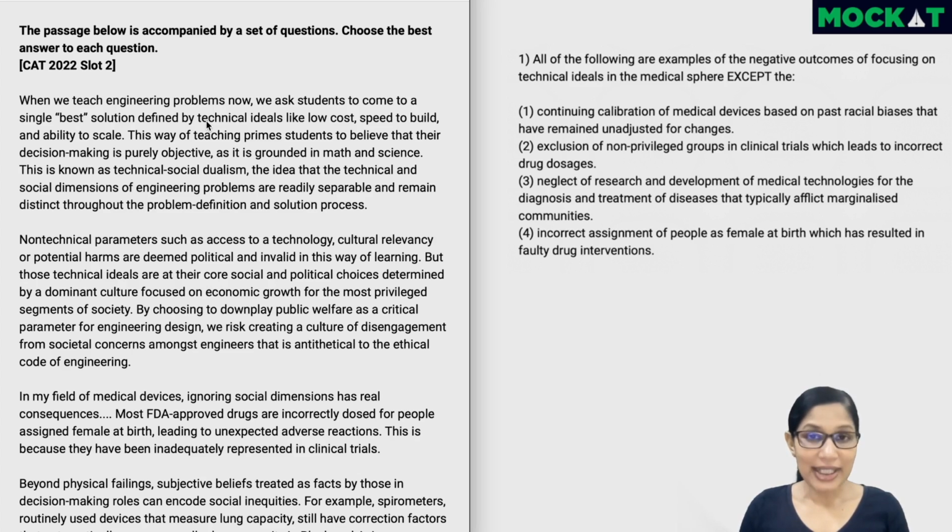So let's start. One caveat here, in case your reading speed is on the slower side and you are maybe solving about 50% of the paper or less, probably this is not something that you need to spend your time on. In that case, I would recommend just choosing the RCs that you're more comfortable with.